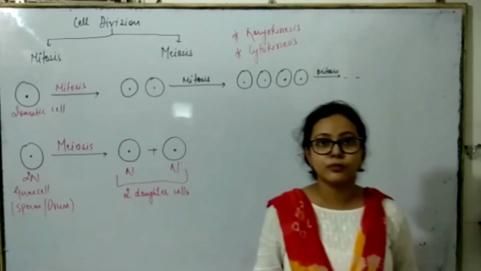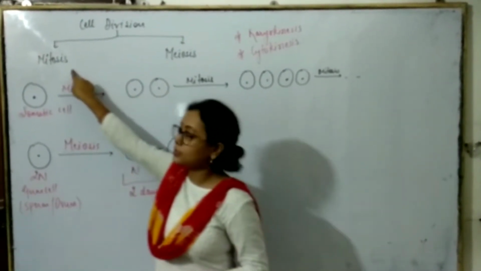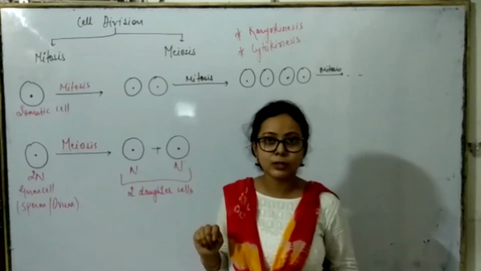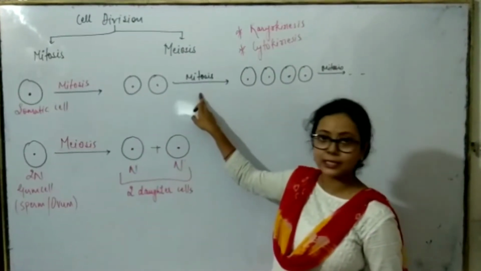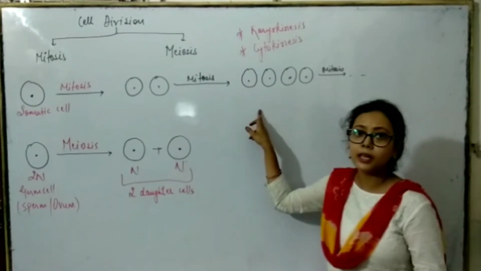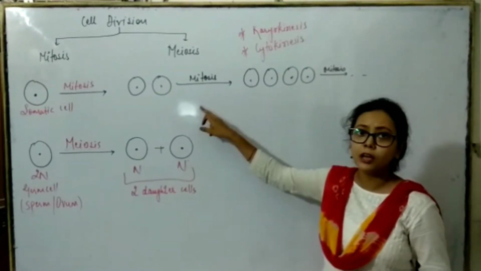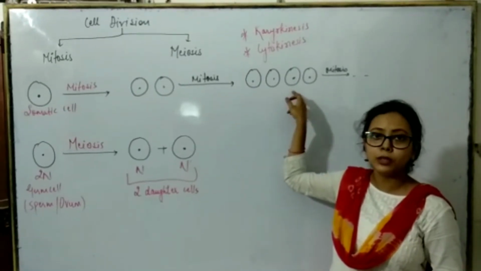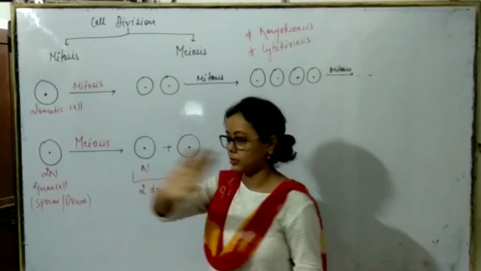Cell division is of two types: mitosis and meiosis. Mitosis occurs in the somatic cells or autosomal cells. It divides into two cells, and further it grows in arithmetic progression, 2 to 4, 4 to 8. It is divided and multiplied in that number. Then there is meiosis.